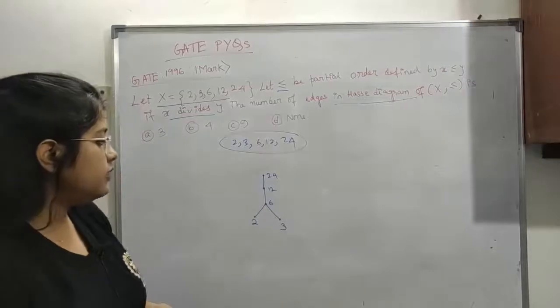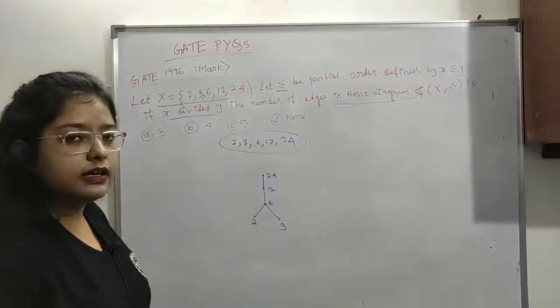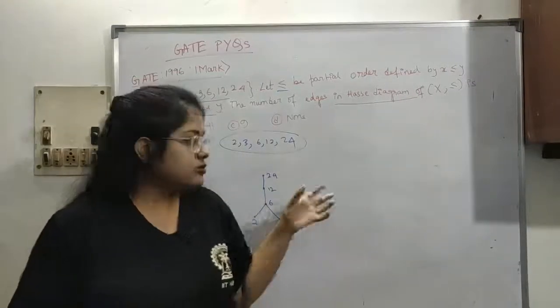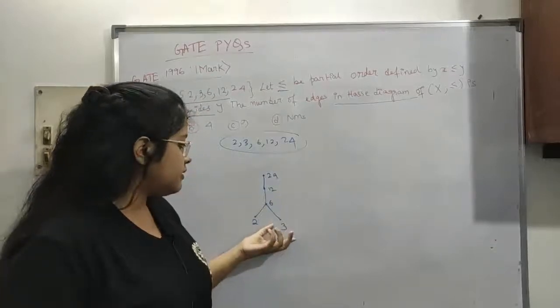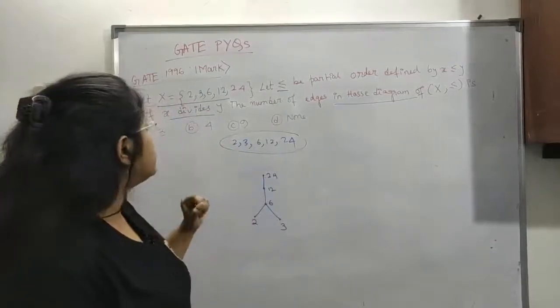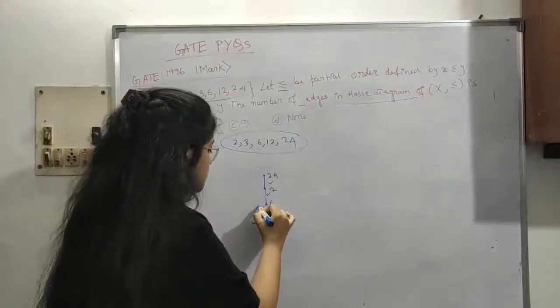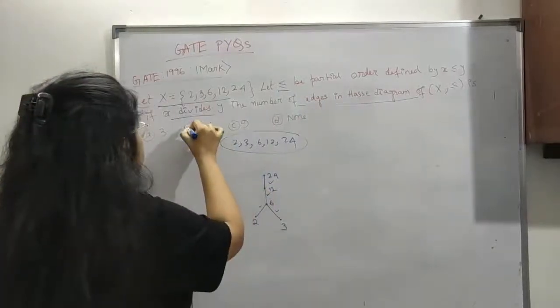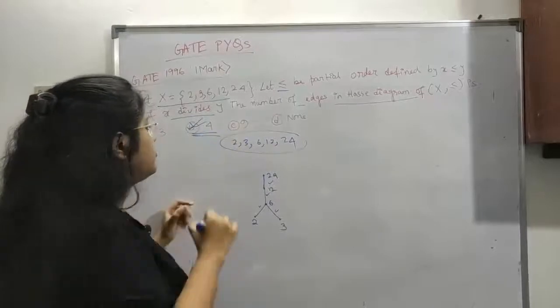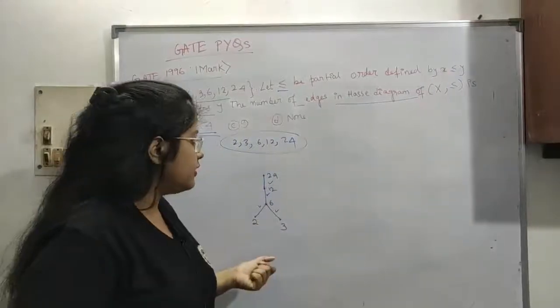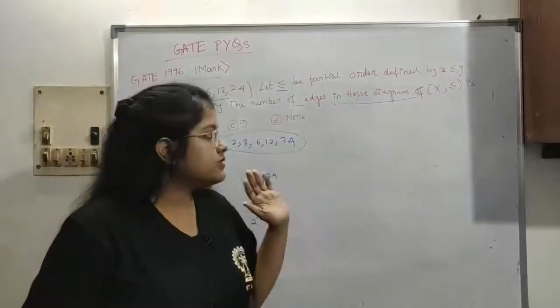So this is our Hasse diagram. Now let's focus on the number of edges. They are asking the number of edges in this graph. Counting the edges: 1, 2, 3 and 4. So the answer is B. The number of edges is 4 here. This is actually an easy question. Let's see some more questions.